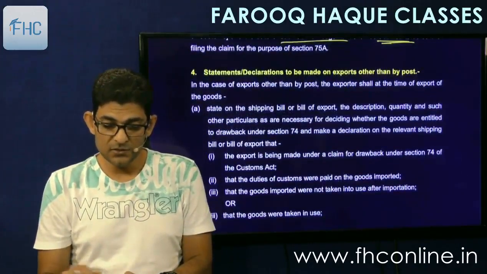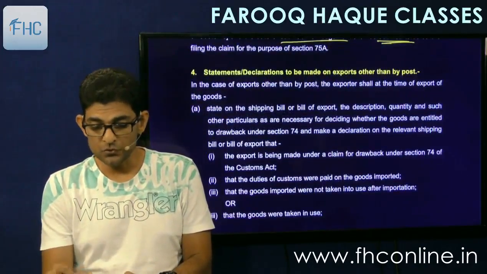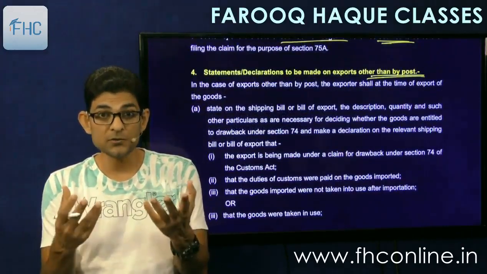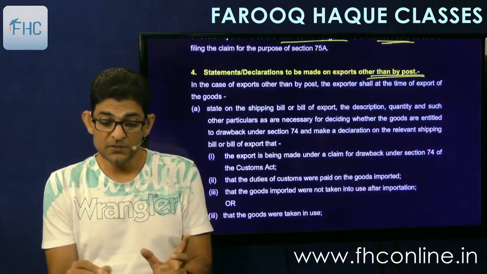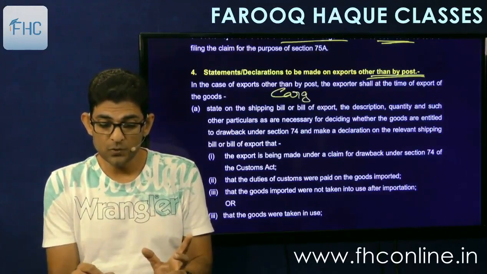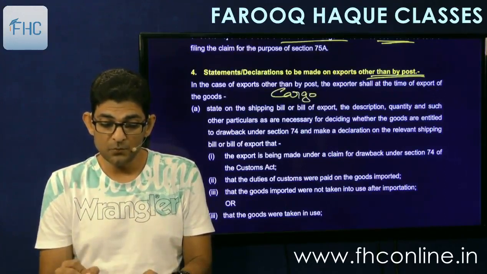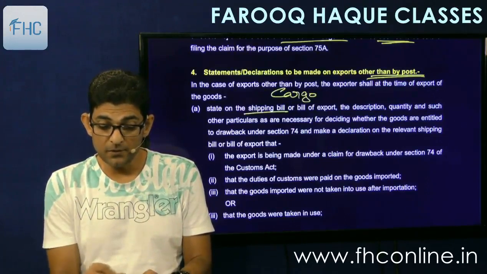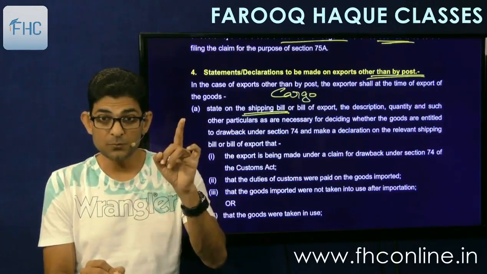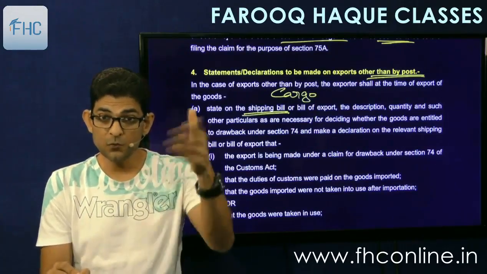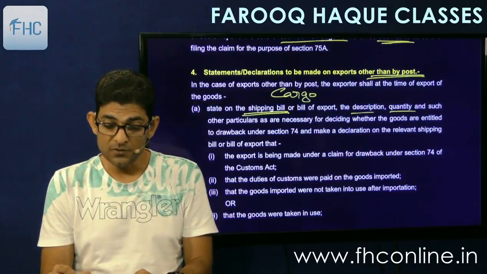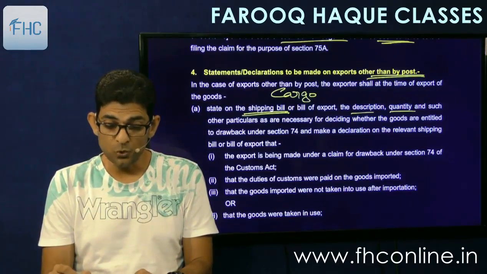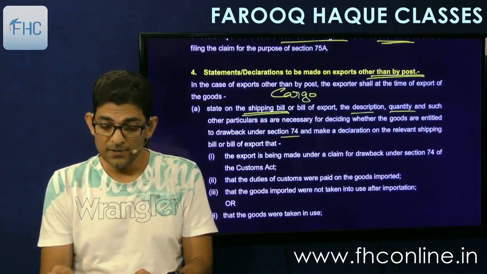Then statements and declarations to be made on exports other than post. Now if it is a cargo export, then what you have to do? In the case of exports other than post, means cargo, write down cargo export. The exporter shall at the time of export of goods state on the shipping bill, here you file the shipping bill, cargo export, or the bill of export in case of road transport, the description, quantity and such other particulars as are necessary for deciding whether the goods are entitled to drawback under 74, and